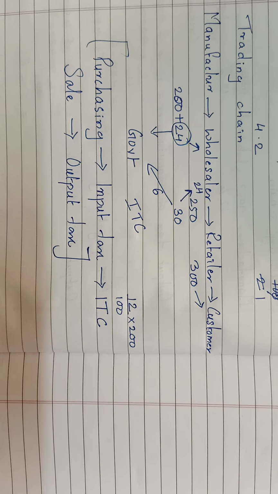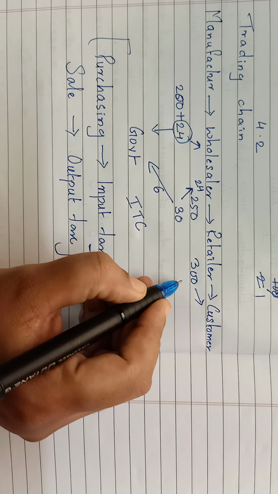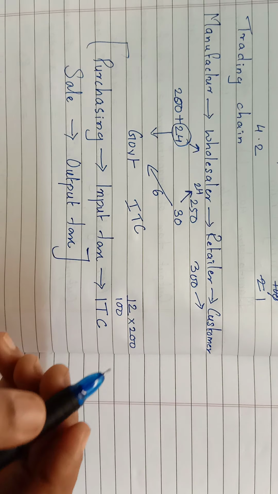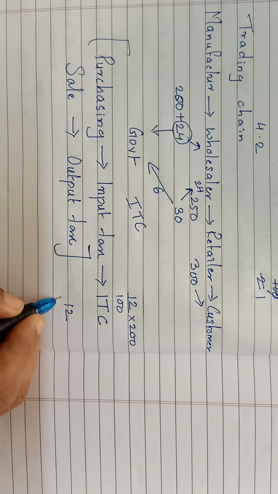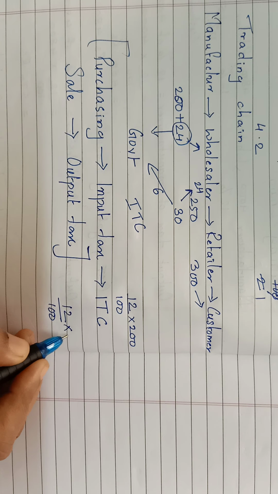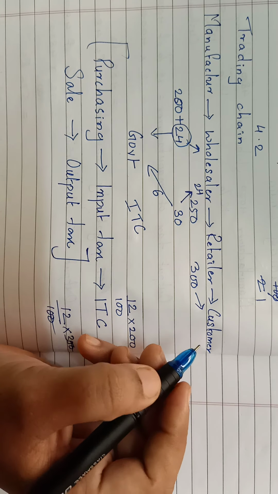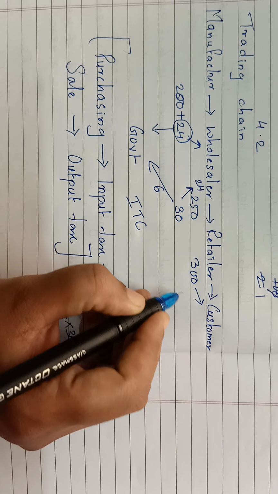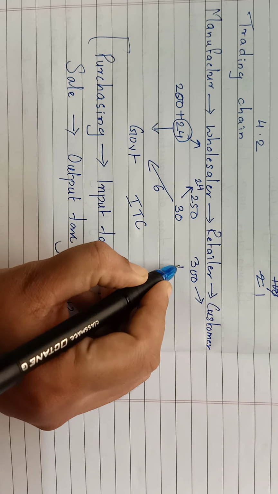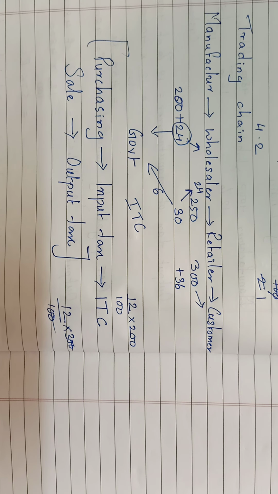Now while selling the watch at 300 to the customer, he is supposed to take GST from him. And again GST is 12%. 12% of 300 will give you the answer 36. So he will collect 300 from the customer for the watch and 36 as GST from the customer.